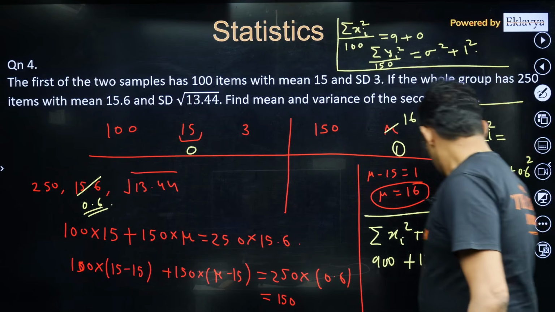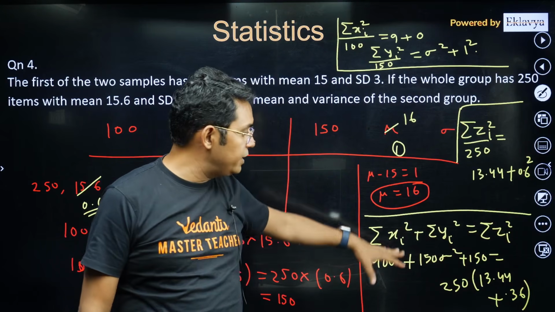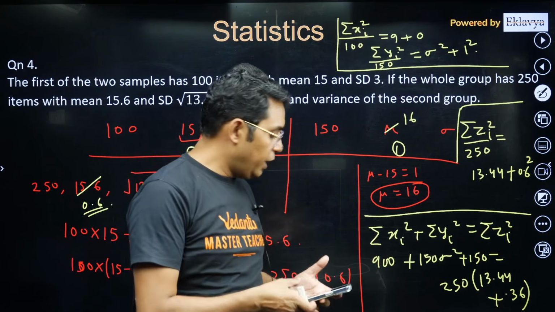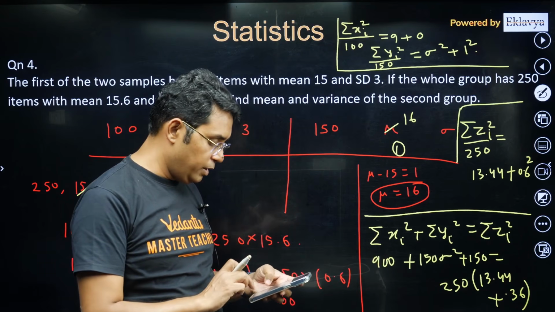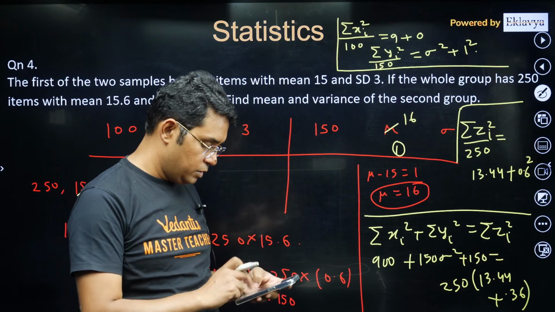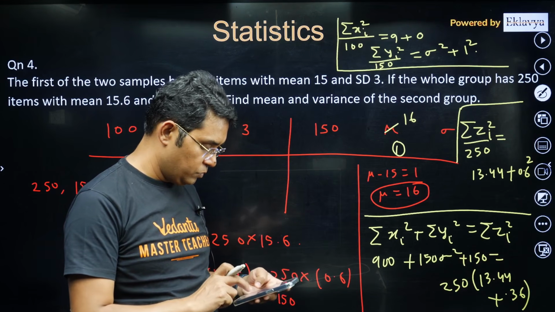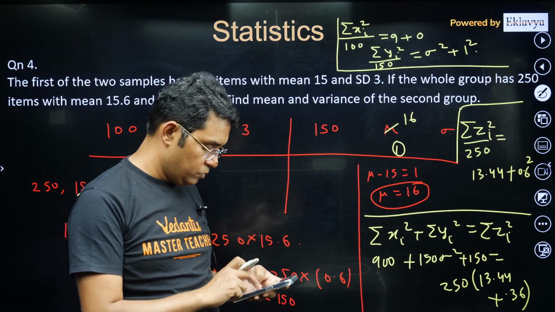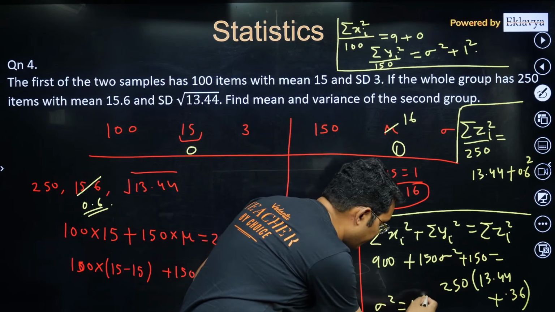Not a difficult calculation at all, because you can divide by 150 on both sides, so the calculation will not become very difficult, and then you can find the answer. Let me just check, then I'll comment. Yeah, sigma square is coming out to be 16.